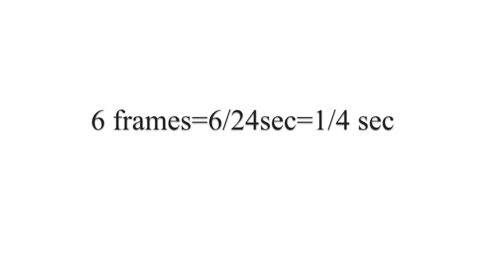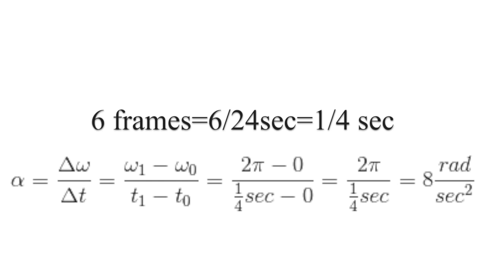If it took the door 6 frames to go from 0 to pi radians, that means it took 1/4 of a second. Using this, we can find the angular acceleration of the door to be 8 radians per second squared.